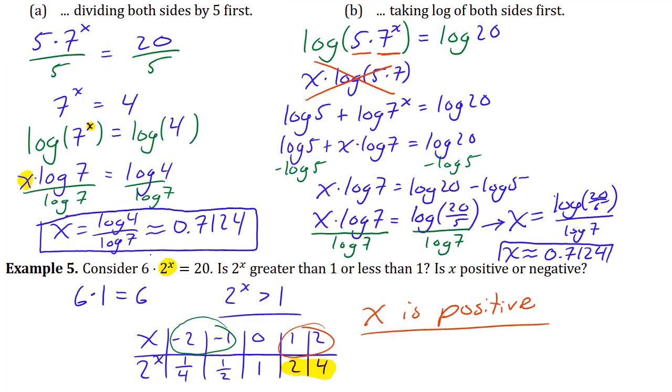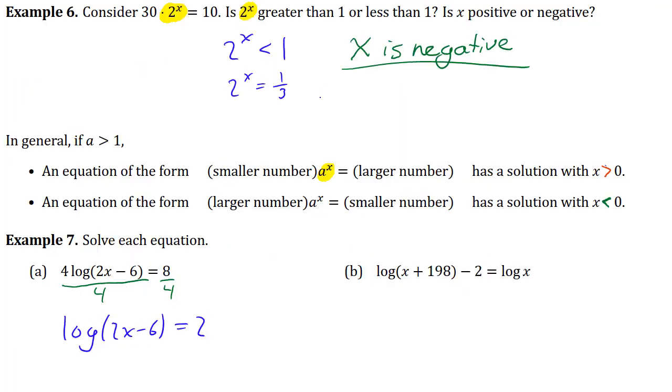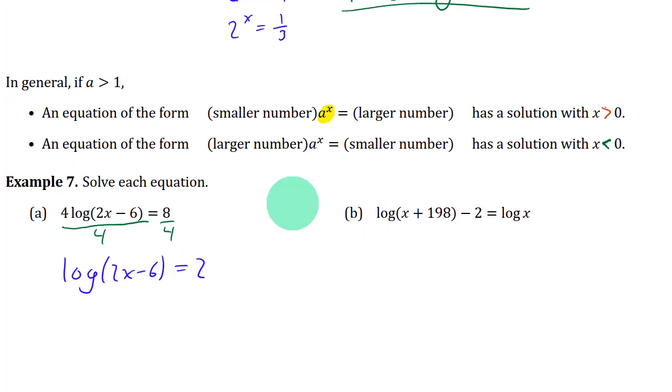Let's go back to the important formulas for chapter 7. Well, we have something that looks like this. Log of something equals something else. Can we just write that in the other form using just the definition of a logarithm? Yeah, what this is saying is that 2 is the exponent of 10 that results in 2x minus 6.